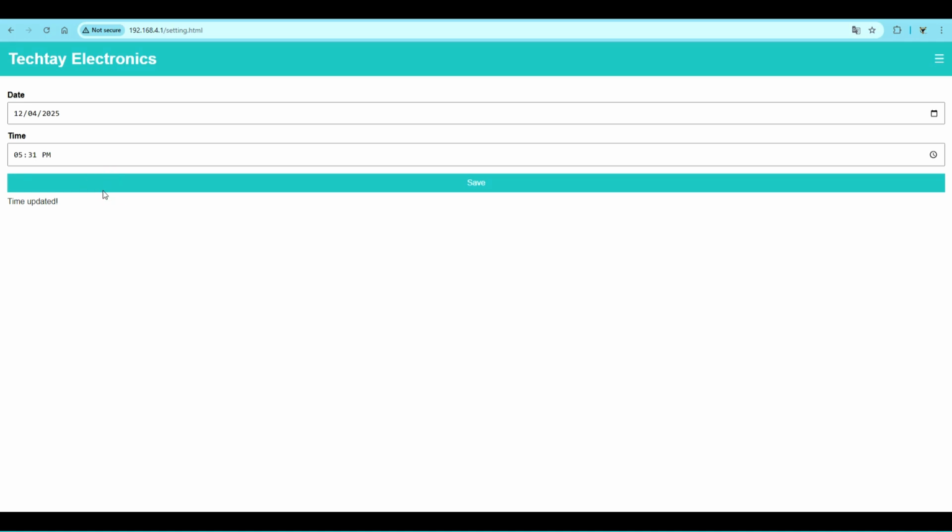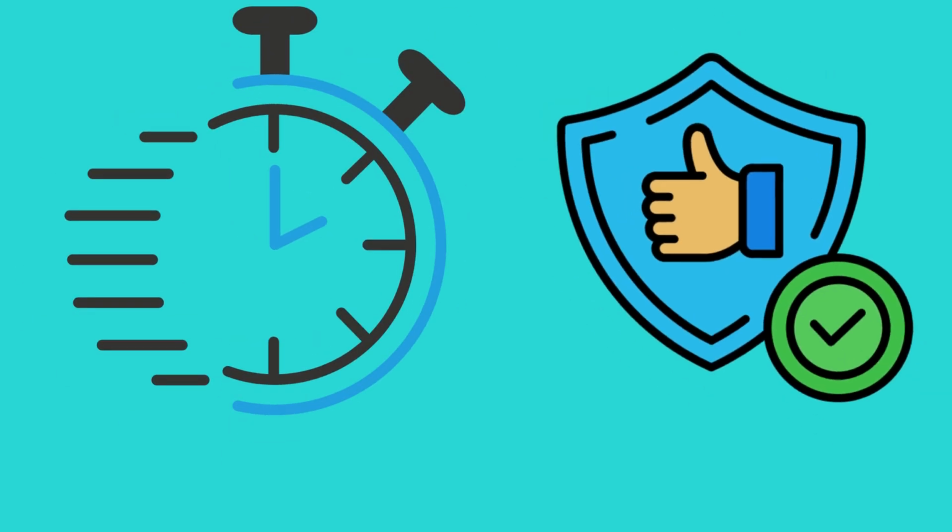The page will send the update to the device and show a confirmation message. Time updated successfully. Wait a second. The device stores the time. That's it. Quick and reliable.